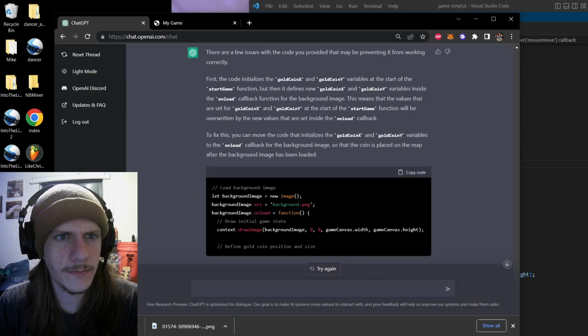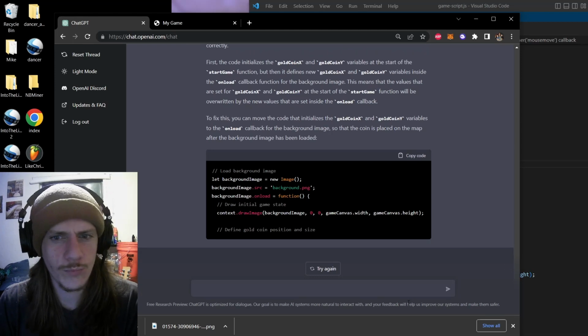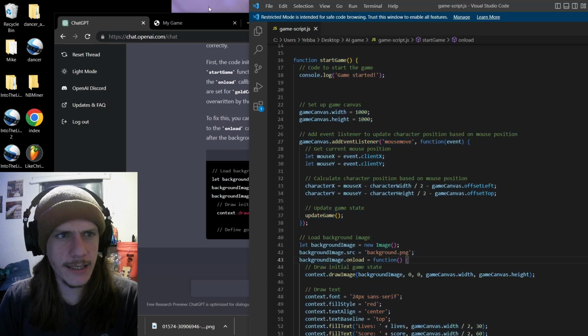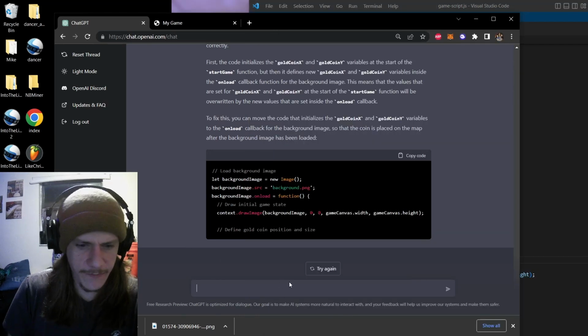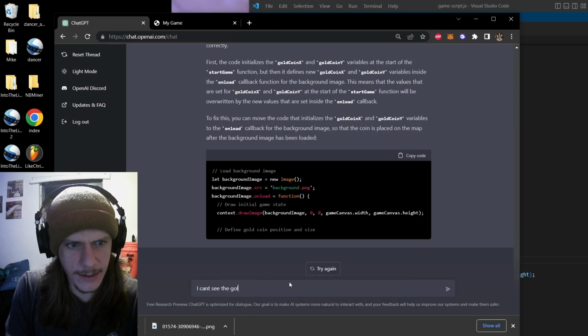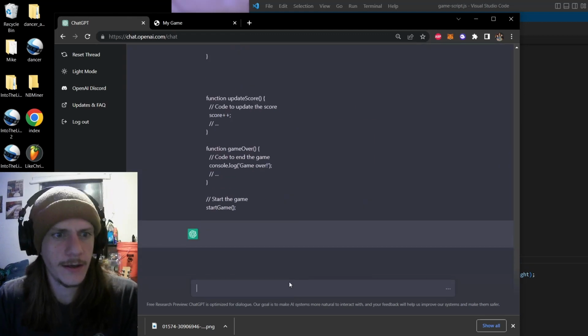Alright. I think that's better, but I still can't find the gold coin, so I can't see the gold coin still. And I'm pasting that.